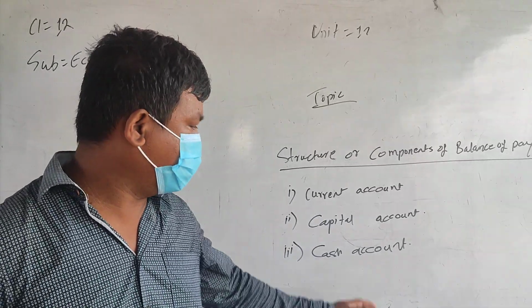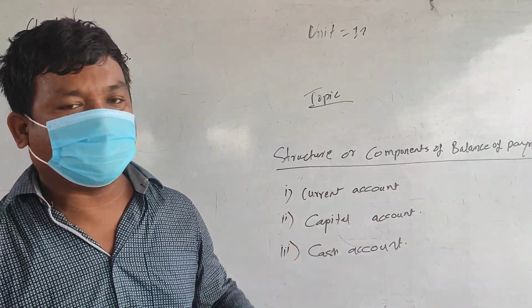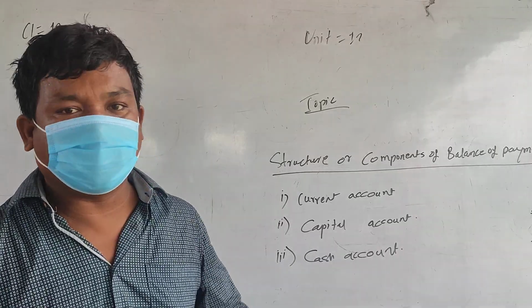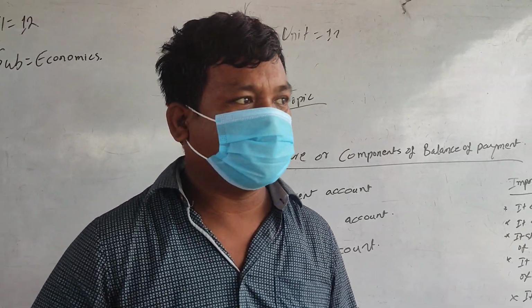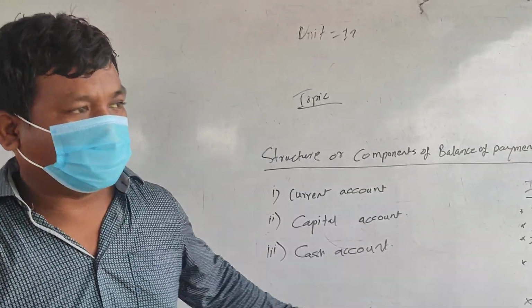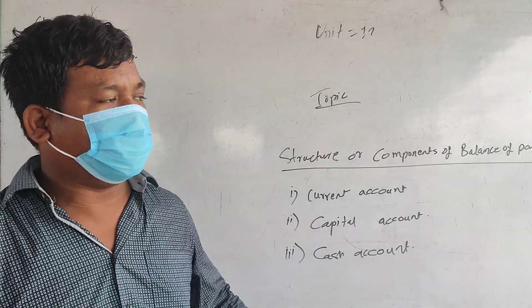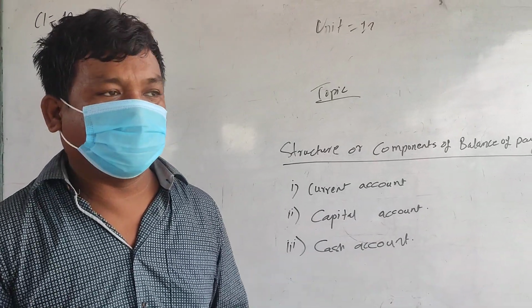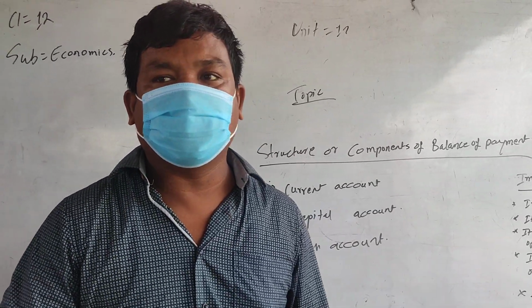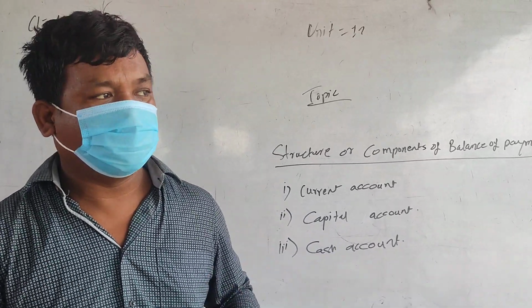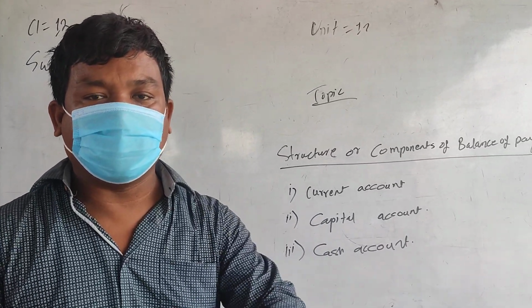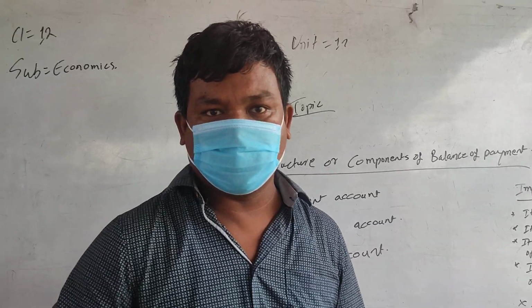Under the capital account also, when inflow is greater than outflow, it is good for the nation, because that will help the formation of capital. But if outflow is more than inflow, that is not good for the nation, because a lot of capital which should be invested in one country goes out to other countries.